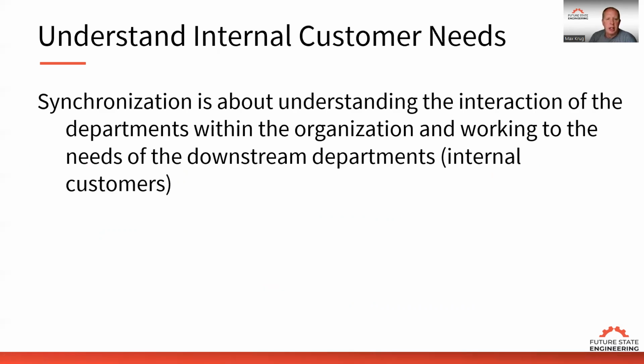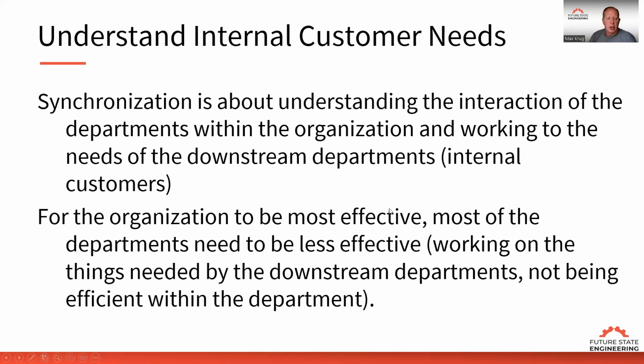So when we understand the internal customer needs, we need to synchronize to those needs, which are the downstream operations. Synchronization is about understanding the interaction of the departments within the organization and working to the needs of the downstream departments, which can also be our internal customer. The hard part for companies is that to be most effective, most departments need to be less efficient and work to the needs of the downstream department. And then if we work to the needs of the downstream department, the organization is more effective.